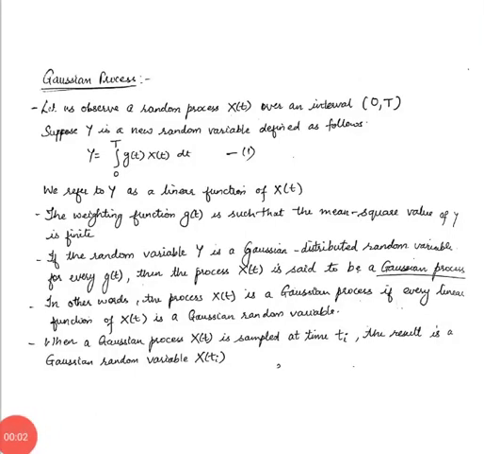Hello students, today we will see a special type of random process called a Gaussian process. So let's say we are observing a random process capital X of t over an interval 0 to capital T. Now let's define a new random variable called capital Y, which is given by equation number 1,